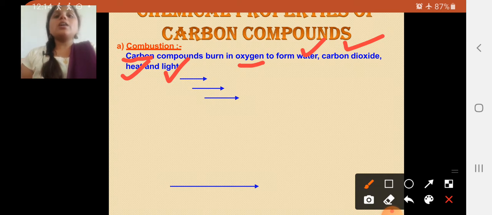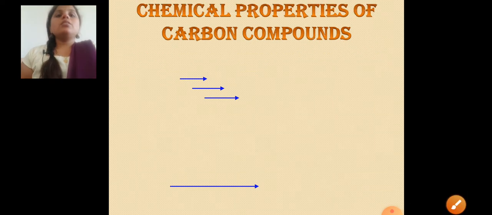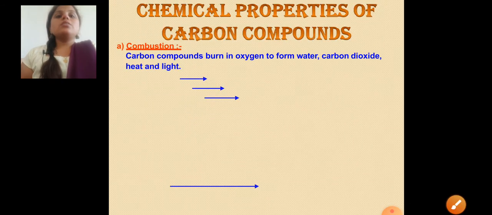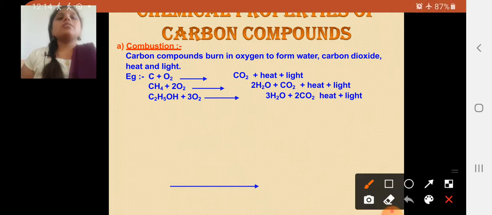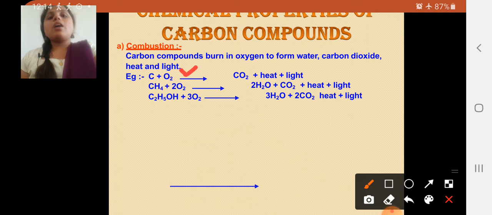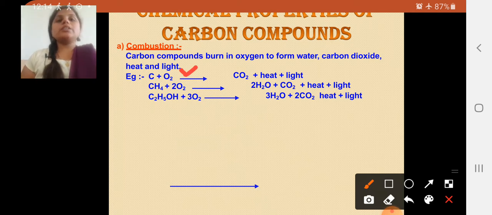So let's take a chemical equation of this combustion process. First, when carbon is reacting with oxygen, it produces CO2, carbon dioxide, with heat and light.